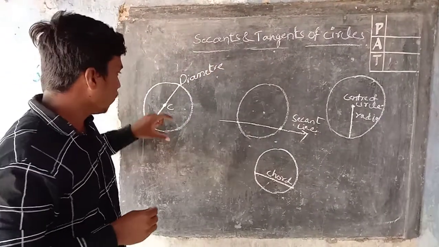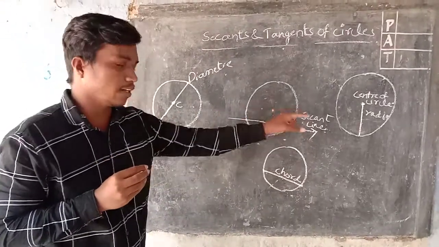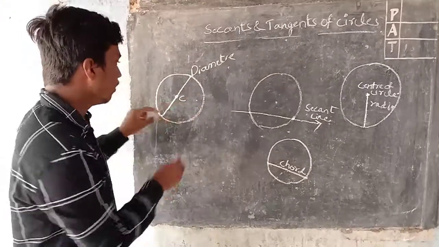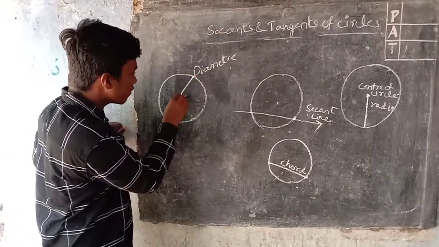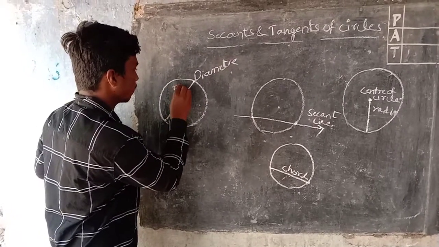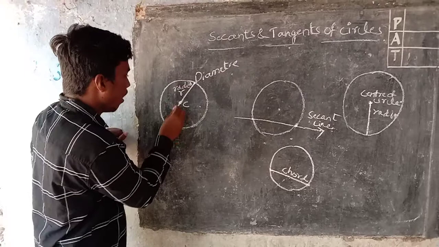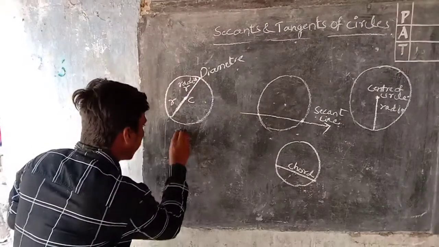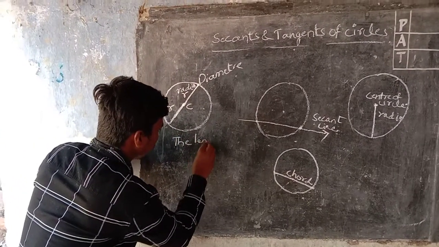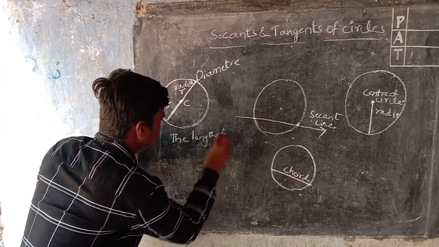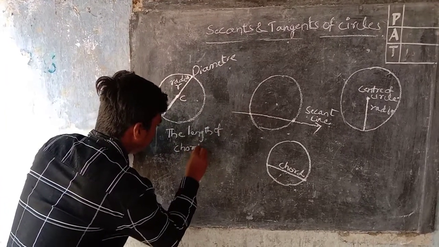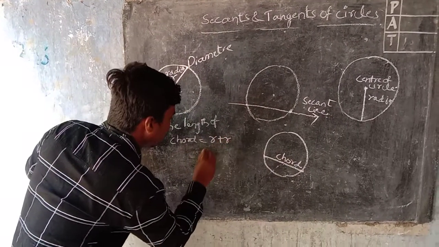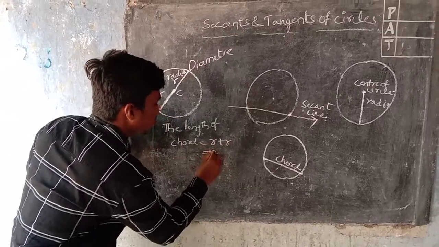I will explain once again. The largest chord of a circle is called a diameter, and this diameter passes only through the center of the circle. Here, the distance from the center of the circle to this point is the radius r, and from this to this the distance is again the radius. Therefore, the length of the chord equals r plus r, which equals 2r.